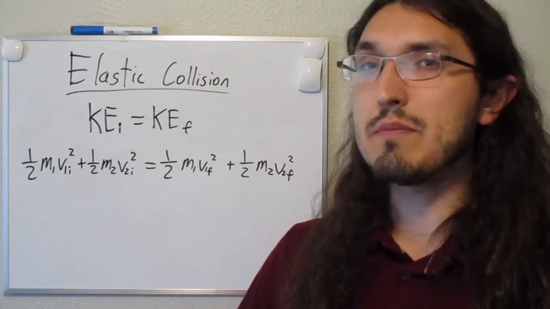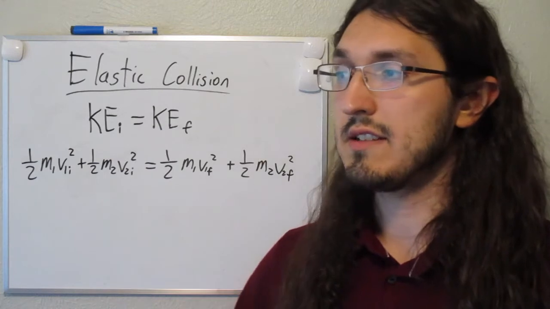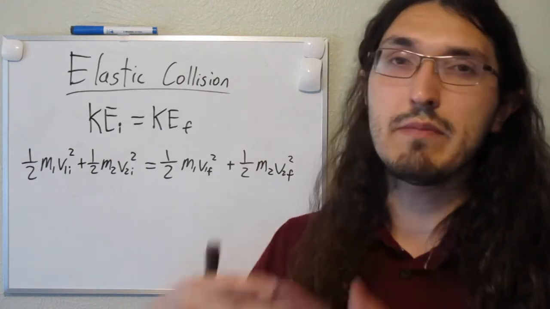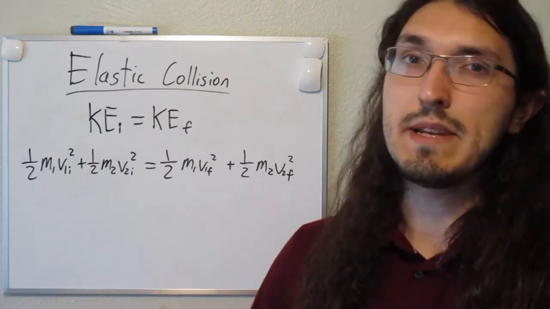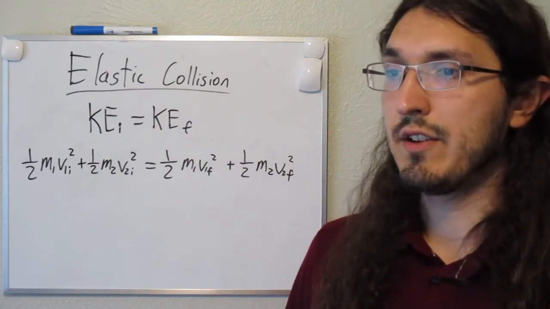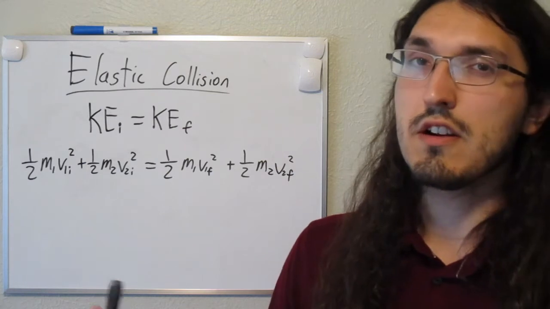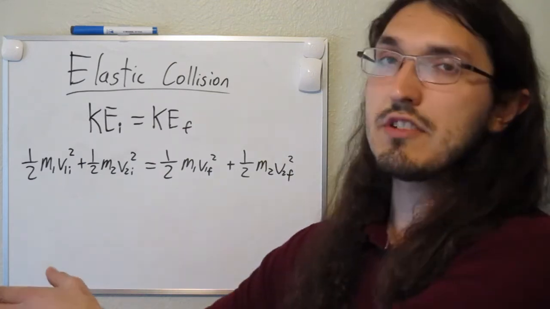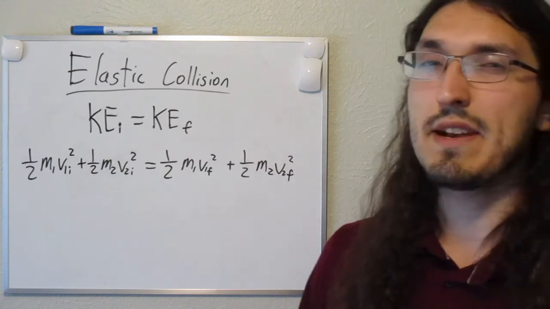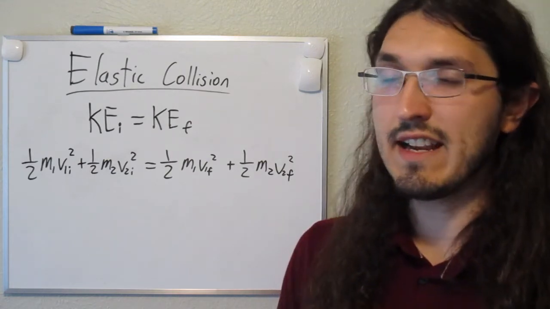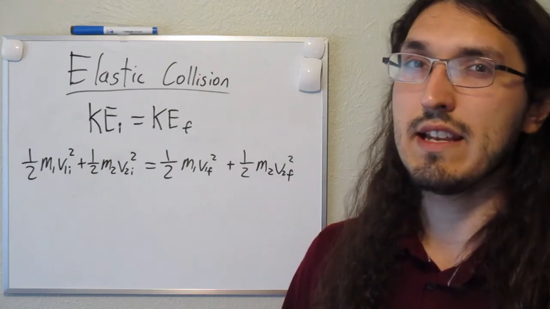Collisions where two objects bounce off each other are usually elastic, but sometimes you have to check the math and it could be inelastic still. But collisions where things stick together tend to be inelastic. So if a car runs into another car and they just slide together after the collision, that's going to be inelastic. So just keep an eye out for examples that have things sticking together after the collision, because that's going to be an inelastic collision.